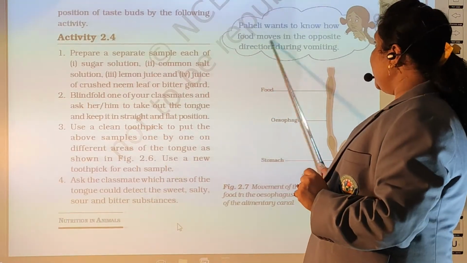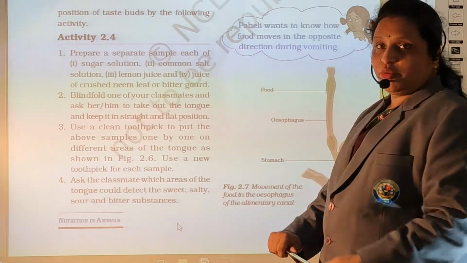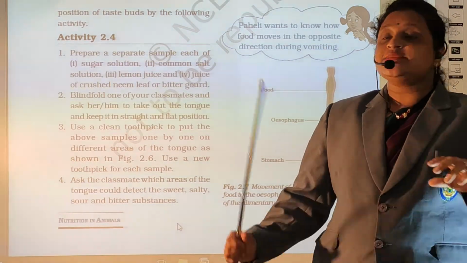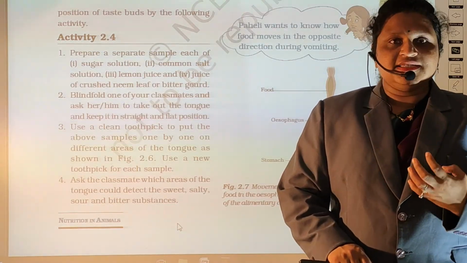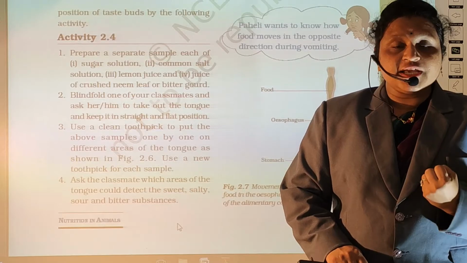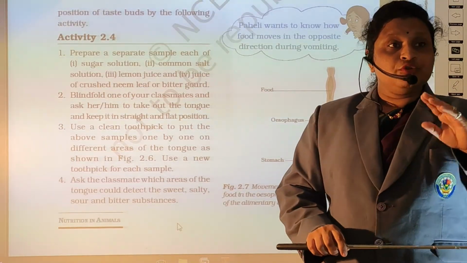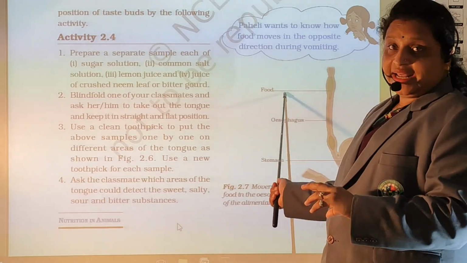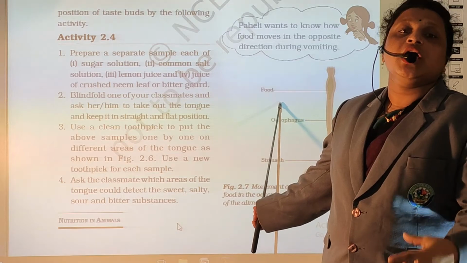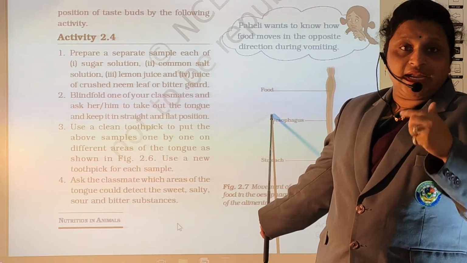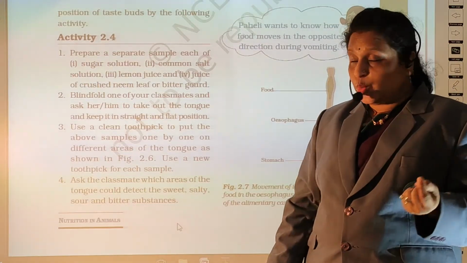So this is, Paheli wants to know how food moves in the opposite direction during vomiting. अब आपको पता है कि इस पहेली को एक क्वेश्चन है. Sir, when we are feeling uneasy, जब हमको अच्छे से फील नहीं होता है, we are feeling like vomiting, so food goes in the opposite direction. Normally we eat food and it goes in the downward direction, but when you are feeling uneasy it goes in the upward direction. So Paheli has one question.